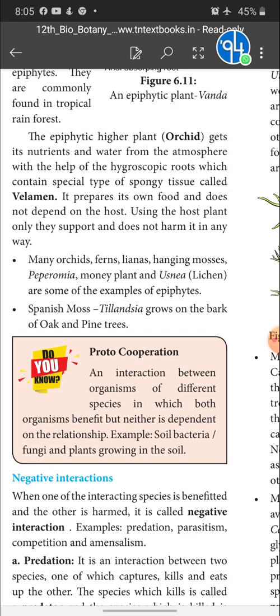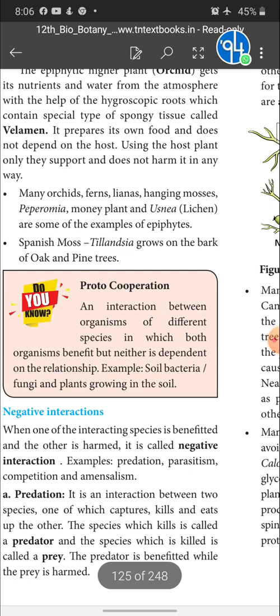Then many orchids, ferns, lianas, hanging mosses, peperomia, money plant and usnea, that is like lichen, are some of the examples of epiphytes. Spanish moss, Tillandsia, grows on the bark of oak and pine trees.